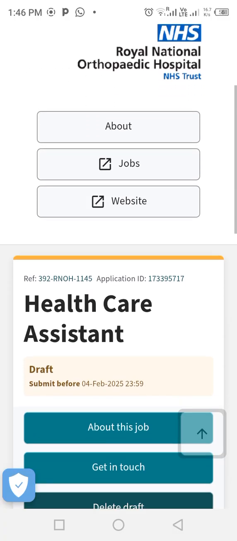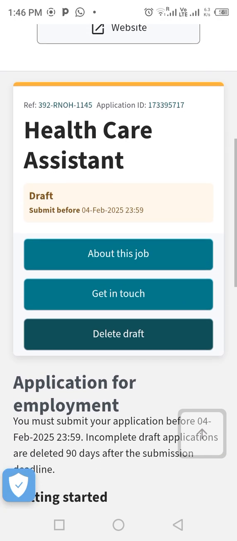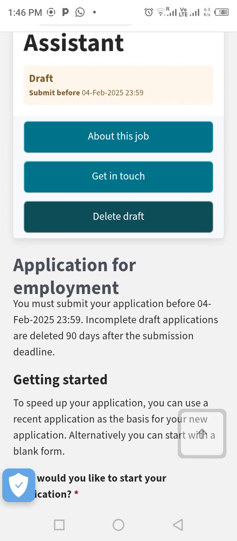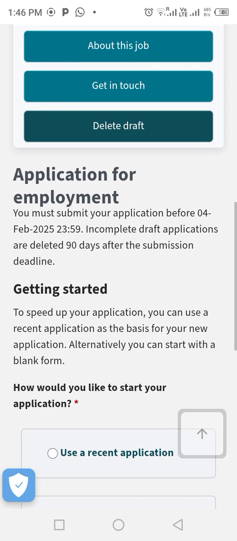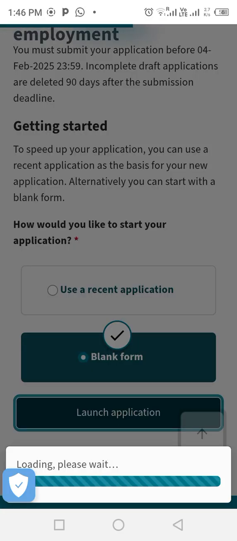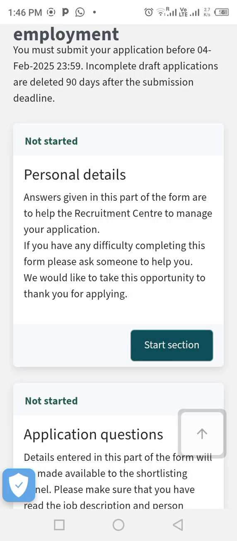About this job, we are going to use a blank form and we will launch the application.